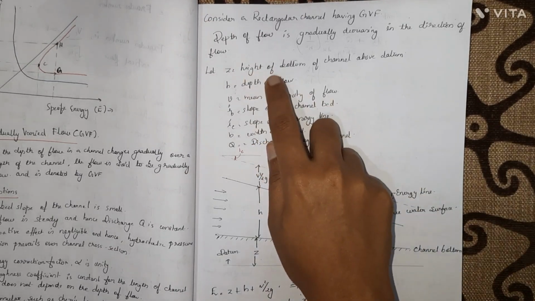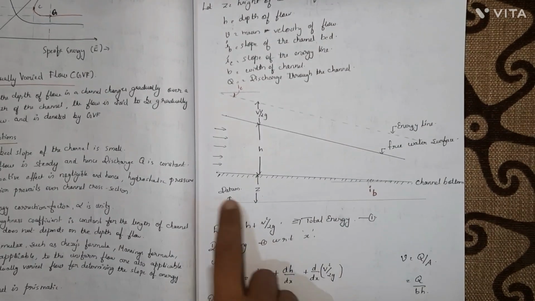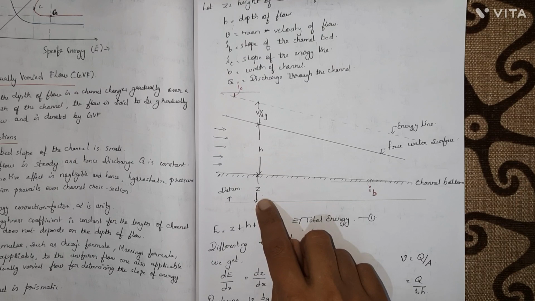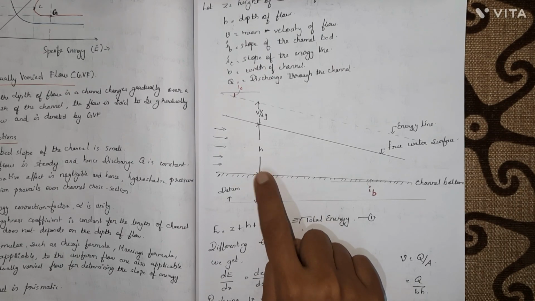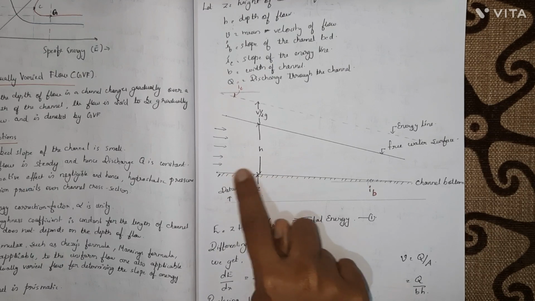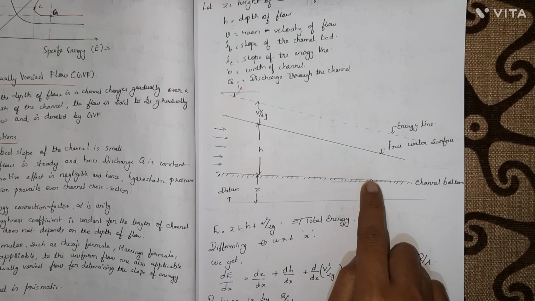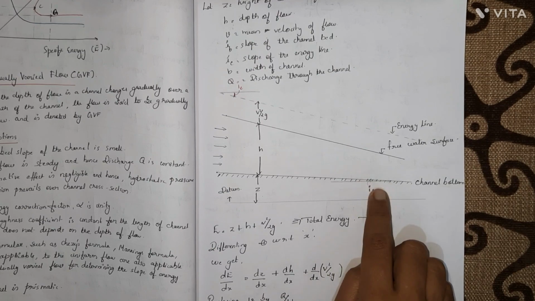Z is the height of the bottom of the channel above the datum. We are taking a horizontal line as a datum, and the height of the bottom of the channel above the datum we are taking as Z. This much is Z. This is our channel bottom. This is the bed slope of the channel, IB.